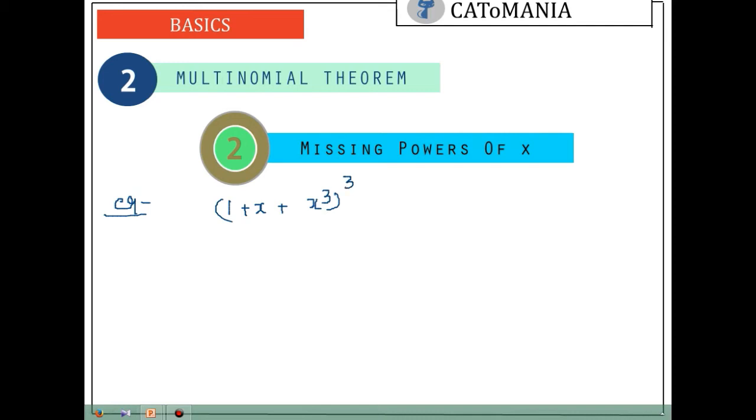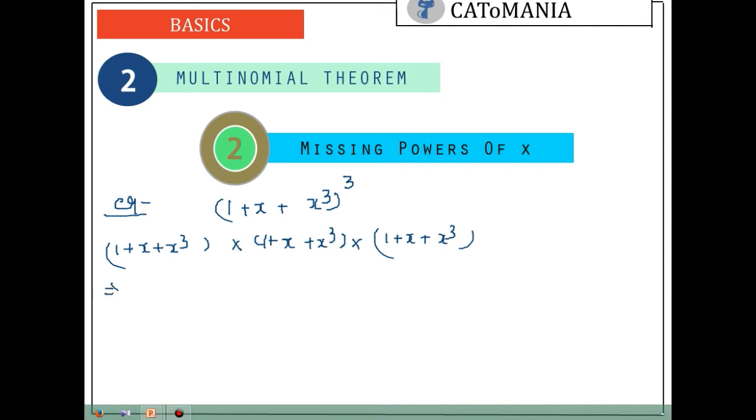So again how we will do, we will write 1 plus x cube, 1 plus x cube, 1 plus x cube. So it is literally equals to multiplying these three terms, one term three times, right?